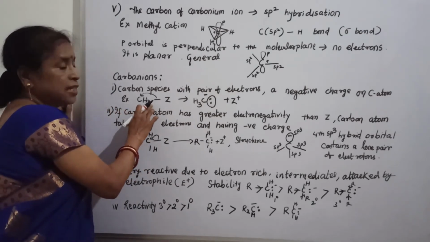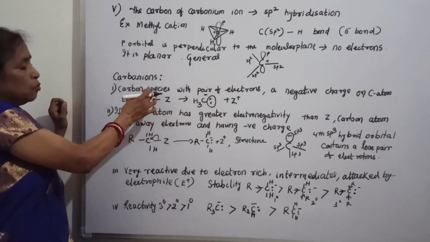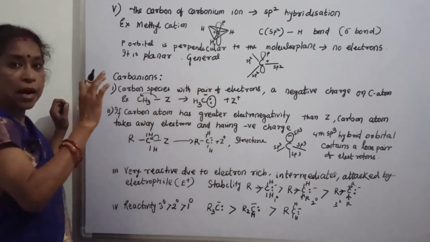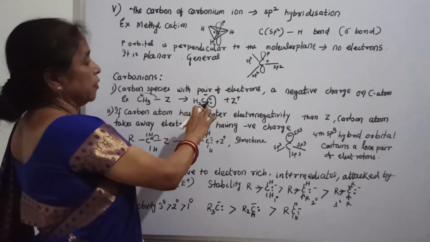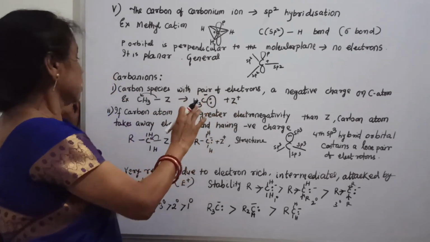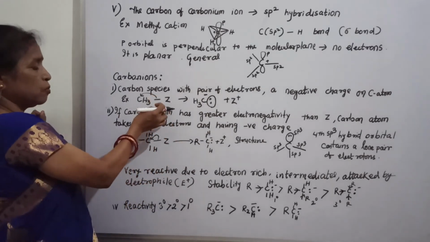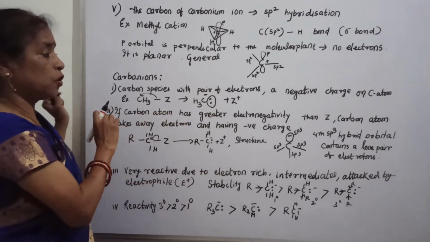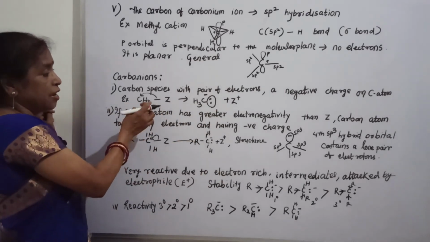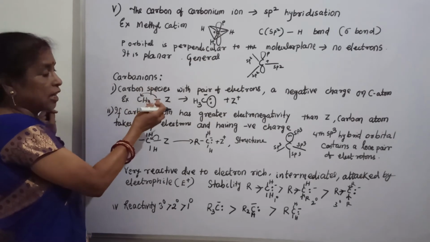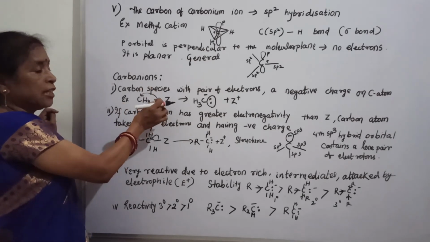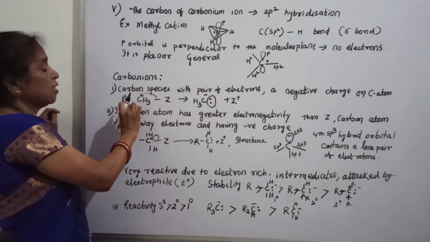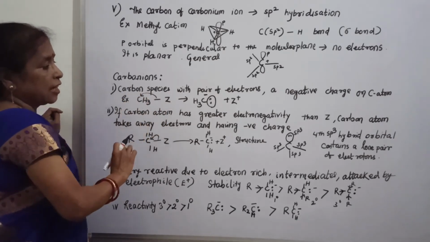Example, here CL3Z, now the electron moves towards the carbon and that is why it occupies a negative charge and a pair of electrons, and this is Z plus. But the condition is why the electron moves towards the carbon. If the carbon atom has greater electronegativity than Z, automatically the pair of electrons is attracted by carbon and it occupies a negative charge.